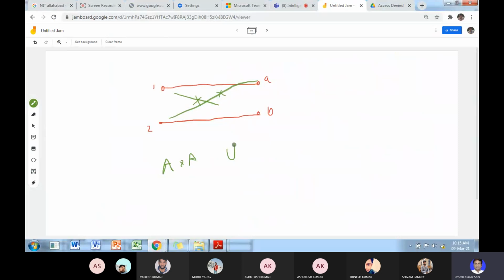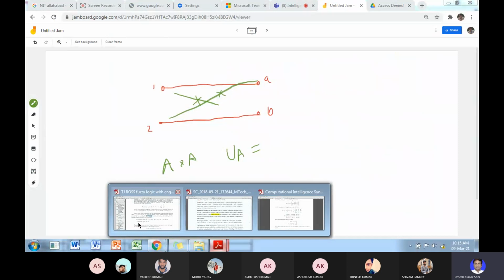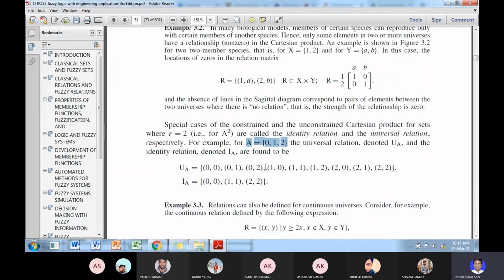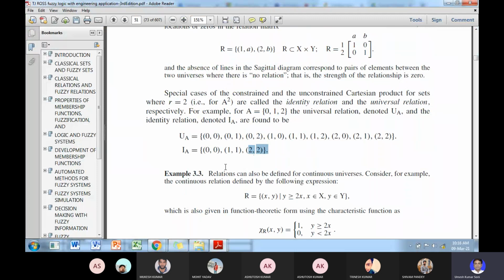Suppose this is relation UA, the crisp relation, then all the elements will be 1 because there is a relation between 0 0, 0 1, 0 2. Each element has a relationship. If there is a relation defined UA between A and A, this is called the identity relation or universal relation. Here 0 0 and 1 1 are the same elements, so this is the identity relationship.